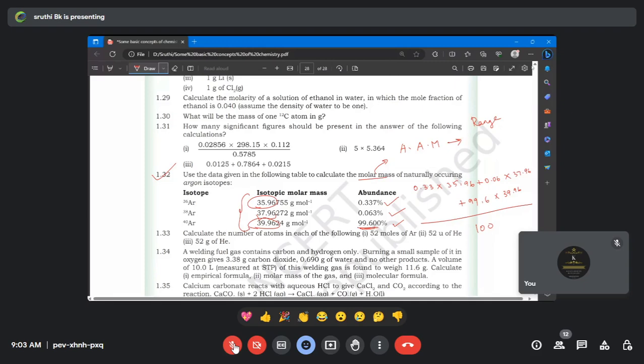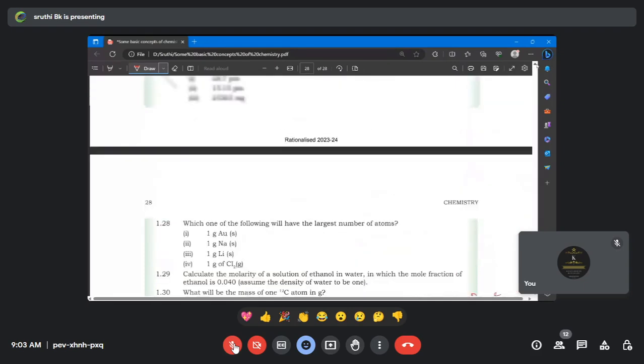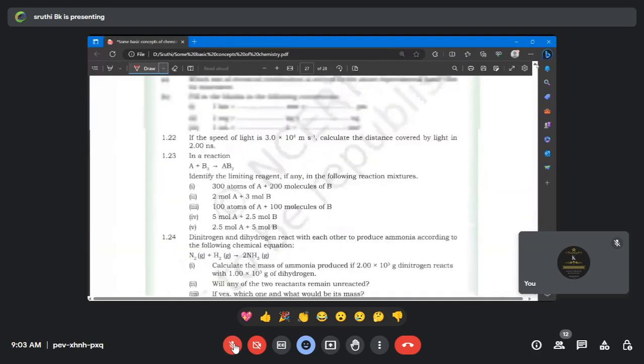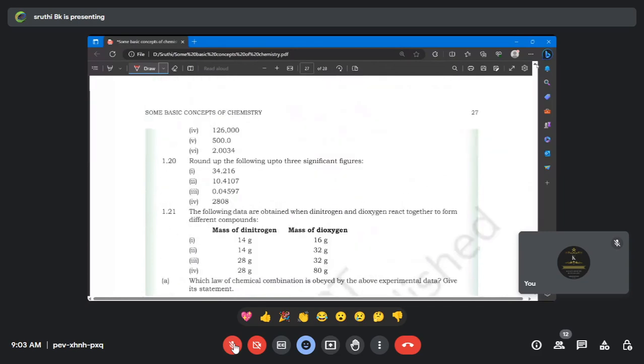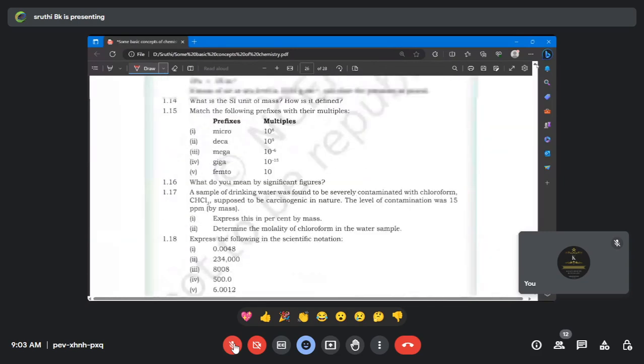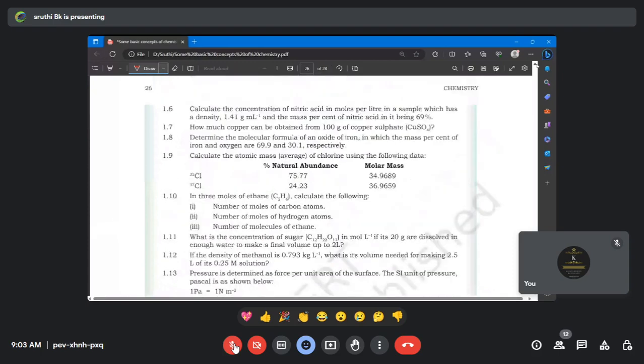Okay, so I want you people to take one. We have one more sum related to this. I think you can take this as homework. This one, 1.9. In the NCERT, you can check the book back exercise 1.9. I want you to calculate this sum, not now, in the next classes. I'll ask you what's the answer for this one. Again, you will be getting the value in between 36 and 34.